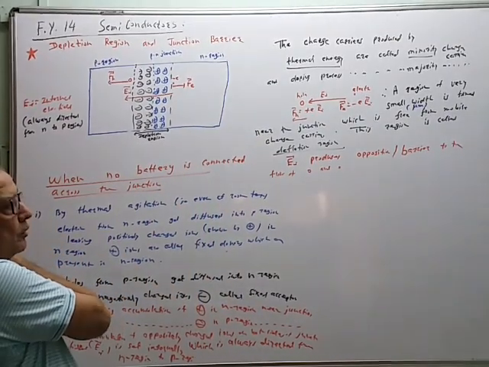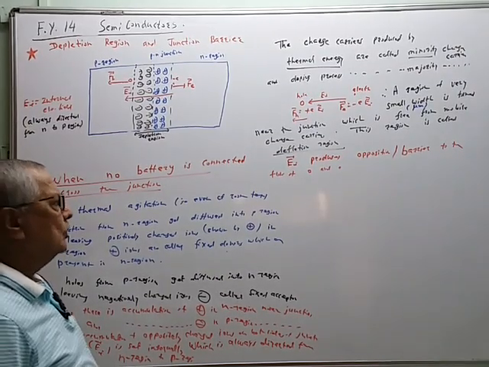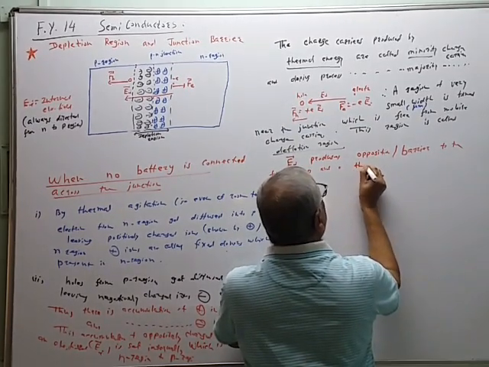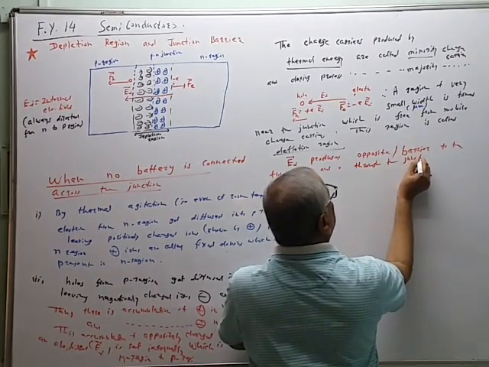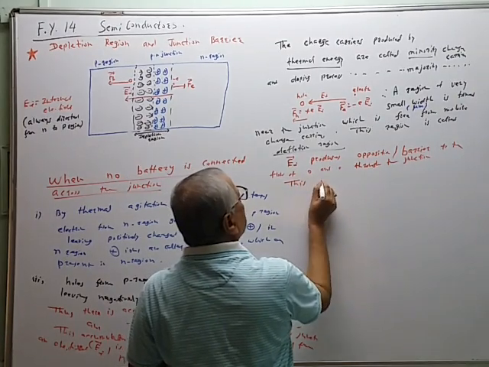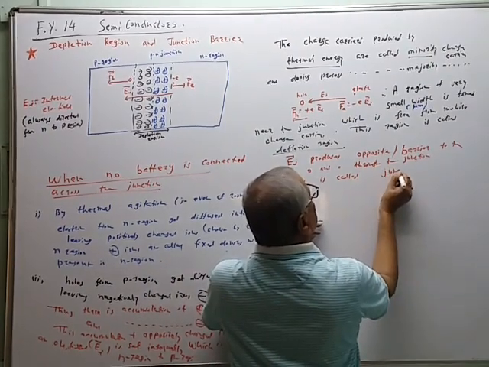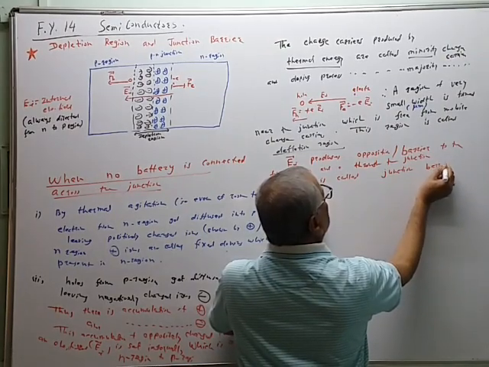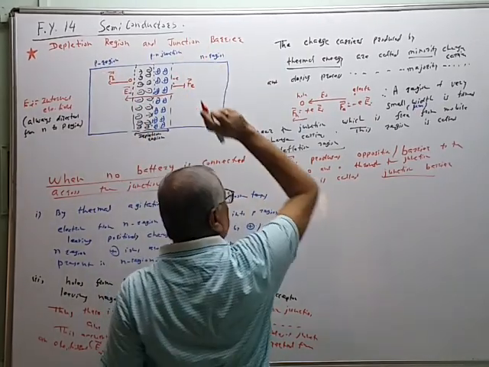The internal electric field EI produces the opposition or barrier to the flow of holes and electrons through the junction. This is called the junction barrier. So we know the meaning of depletion region and junction barrier.